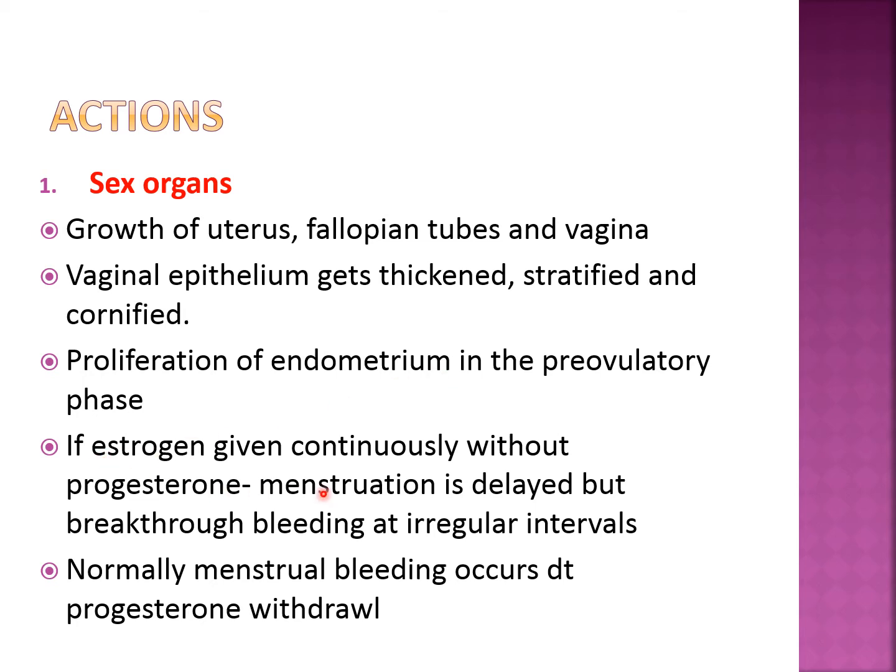If estrogen is given continuously without progesterone, menstruation is delayed, but breakthrough bleeding still occurs at irregular intervals. Normal menstrual bleeding occurs due to progesterone withdrawal. Whenever we withdraw the progesterone, menstrual bleeding occurs after that. But if we are not giving progesterone, the menstrual bleeding will still occur with the withdrawal of estrogen, but that is not a proper bleeding; you can call it breakthrough bleeding.